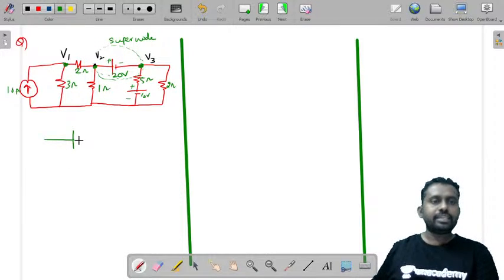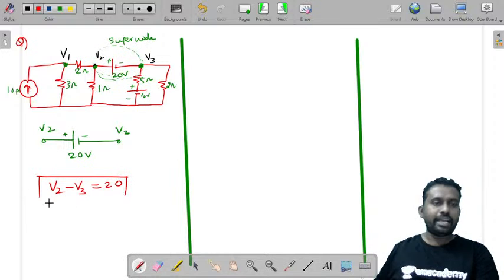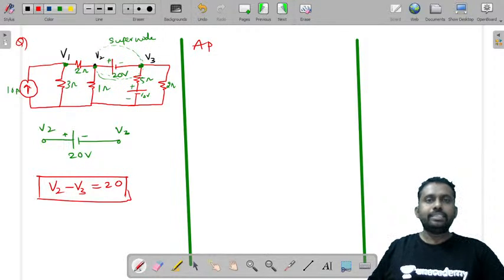So let us first write about that super node. This value is V2 and this is V3 plus minus 20 volts. So we can write it as V2 minus V3 is equal to 20. This is the first equation that you need to write. So there is a voltage source. Now second is apply KCL, we are using nodal analysis.